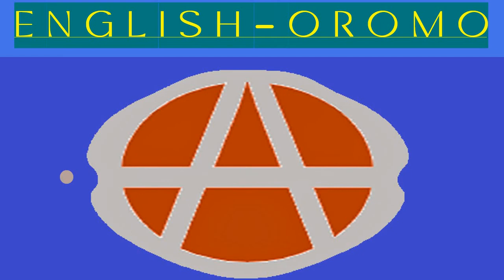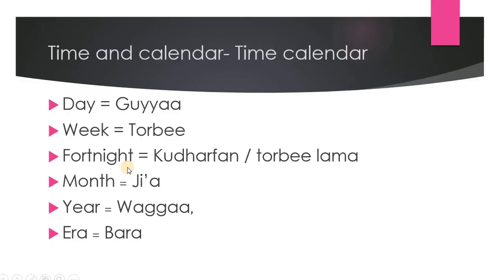Because we ask the time, we reply to the time, we ask lots of things related to the calendar and the time. So we need to know what the times are called and how we ask questions related to time. We'll see all of this in this video.